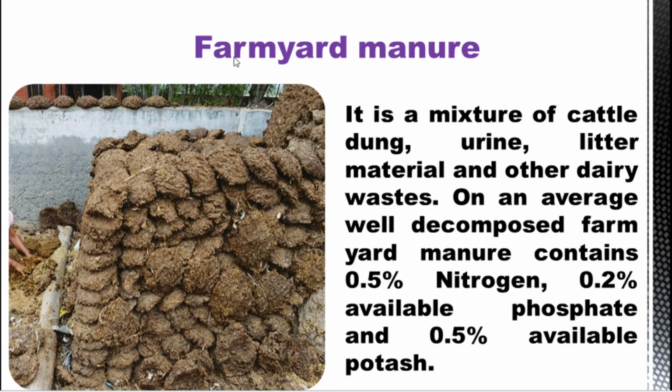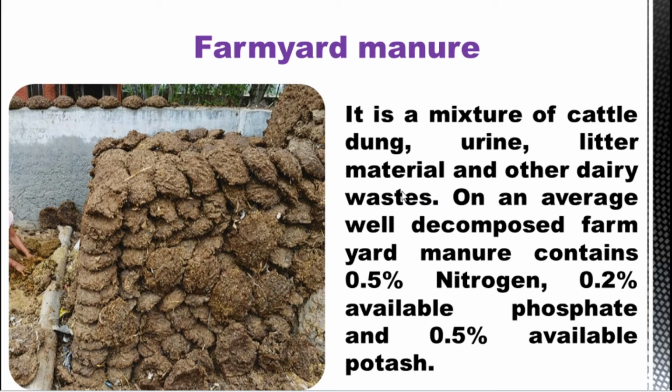Farm means the place where the cow or cattle are looked after, so they release urine and give cow dung, which get mixed, and then it is kept as farmyard manure. And average well-decomposed farmyard manure contains 0.5% nitrogen, 0.2% available phosphate and 0.5% available potash.